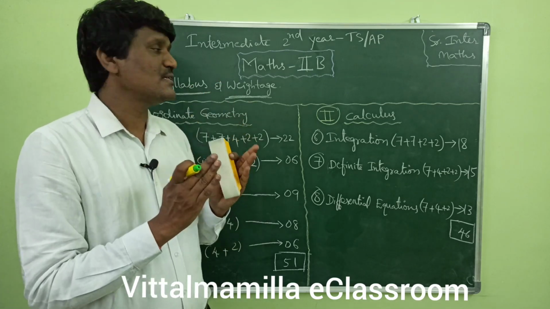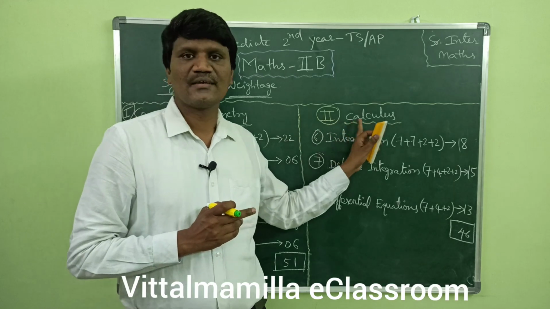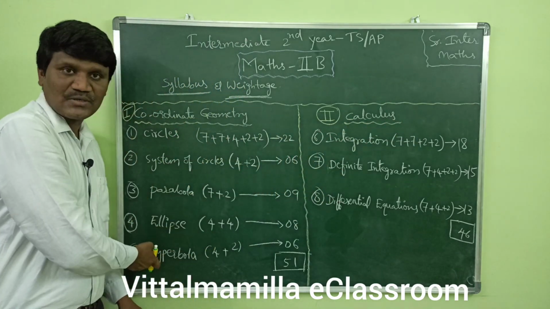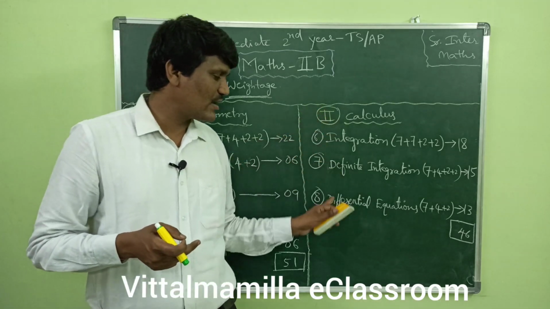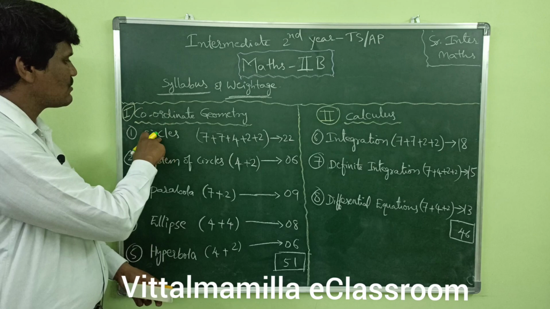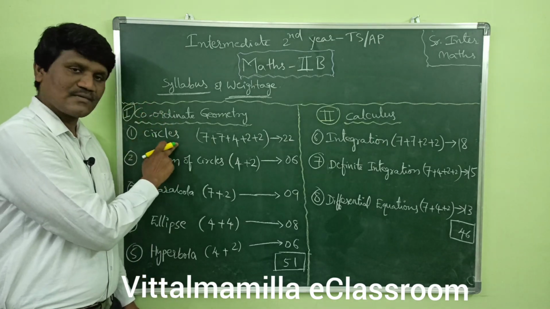The first section is coordinate geometry and the second section is calculus. In the first section we have 5 chapters and in the second section we have 3 chapters, total 8 chapters. The first chapter of section 1, coordinate geometry, is circles.